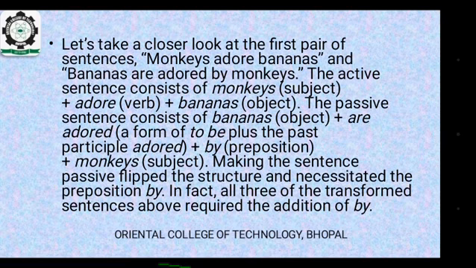The passive voice consists of bananas, object, plus are adored, a form of to be plus the participle adored, plus by, preposition, plus monkeys, subject. Making the sentence passive flipped the structure and necessitated the preposition by. In fact, all three of the transformed sentences above required the addition of by.